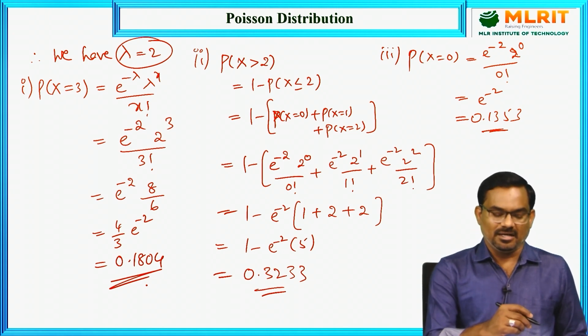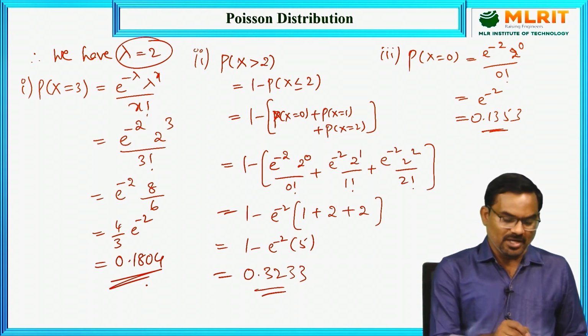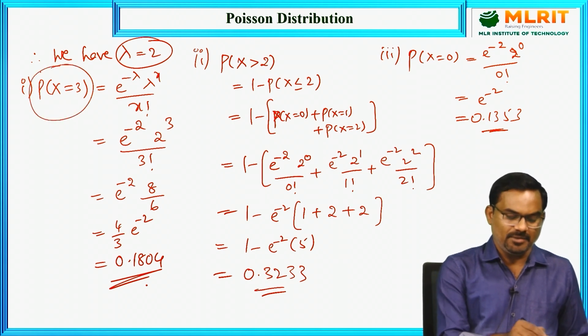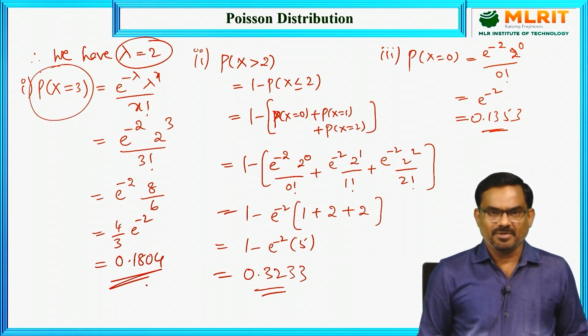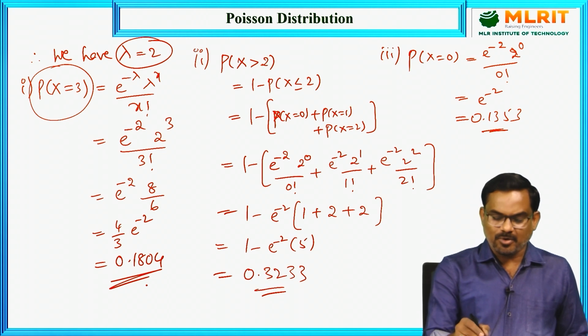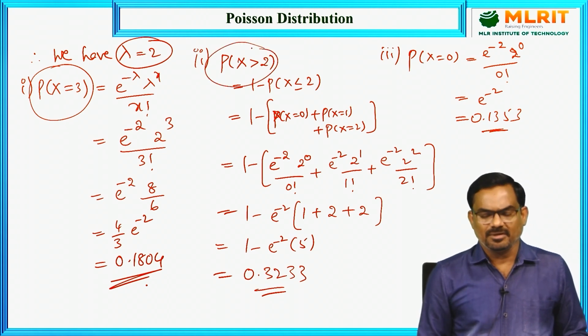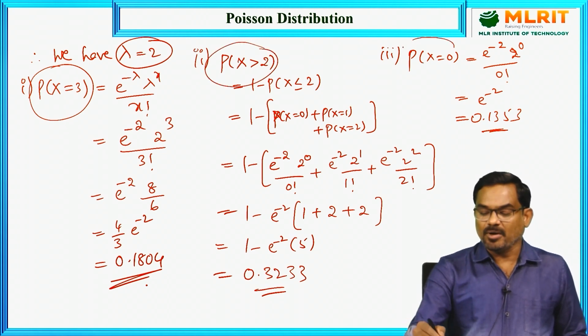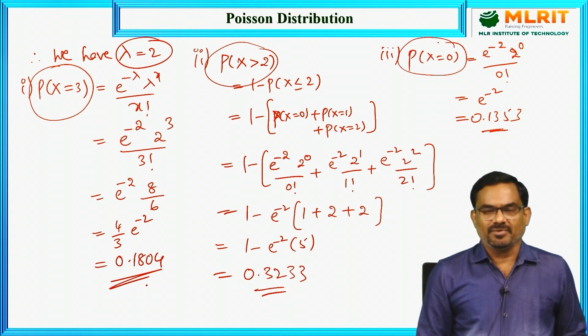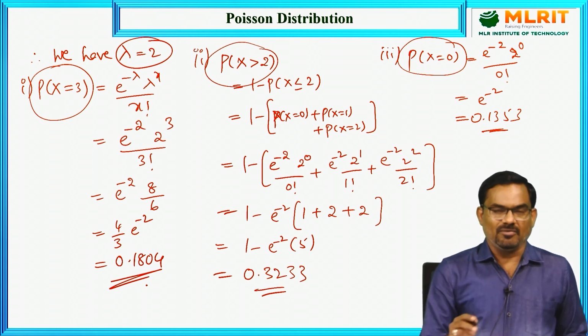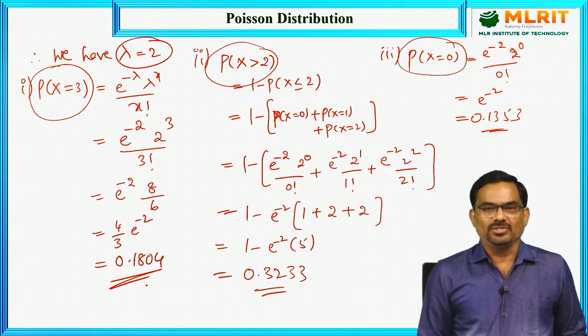So like this, if we have the value of lambda, which is the parameter of Poisson distribution, we can calculate any given probability. So here in the first question, probability of 3 individuals suffer bad reaction, and in the second problem more than 2 individuals suffer bad reaction, and the third problem no one suffers from the bad reaction. These values are calculated using the value of lambda equal to 2 in the Poisson formula.